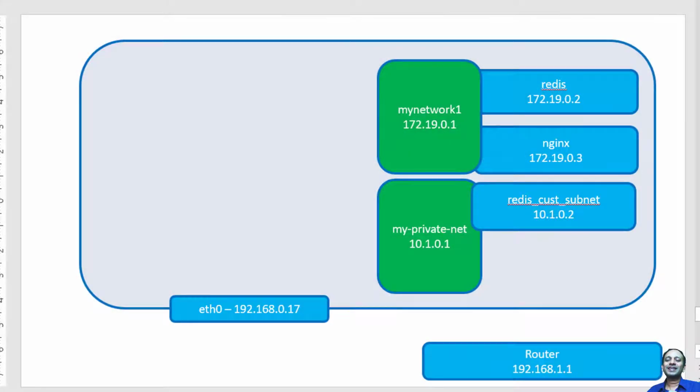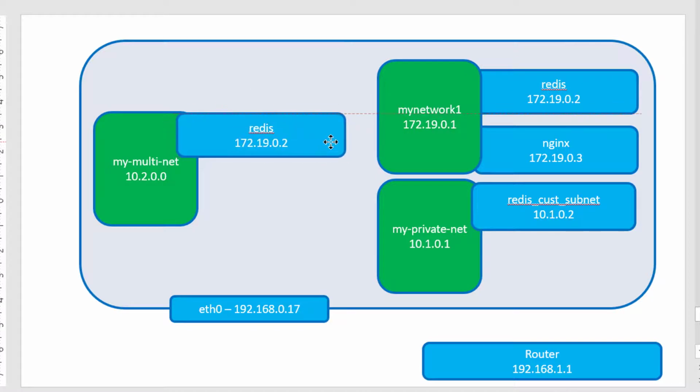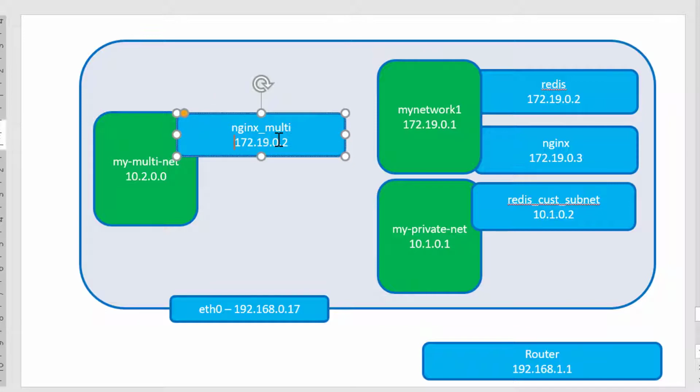Hi, let us understand how a container can get attached to multiple networks and what will be the behavior of the configuration files. Let me go ahead and create a custom network. I'll be creating a custom network named my-multi-net, and I will use this specific subnet. Within this, I'm going to create a couple of containers. Let me name the first container nginx-multi, and it will have the IP address